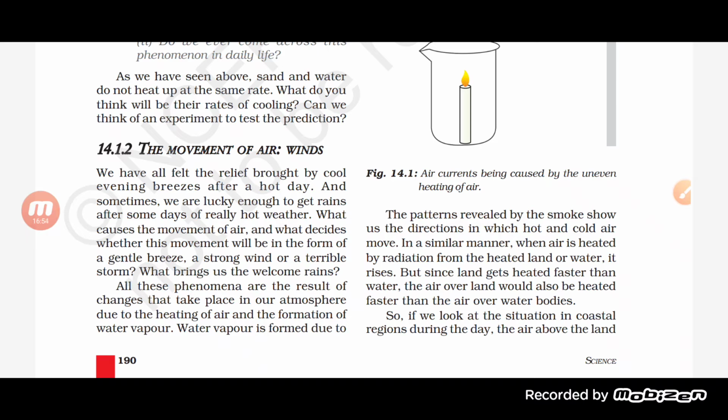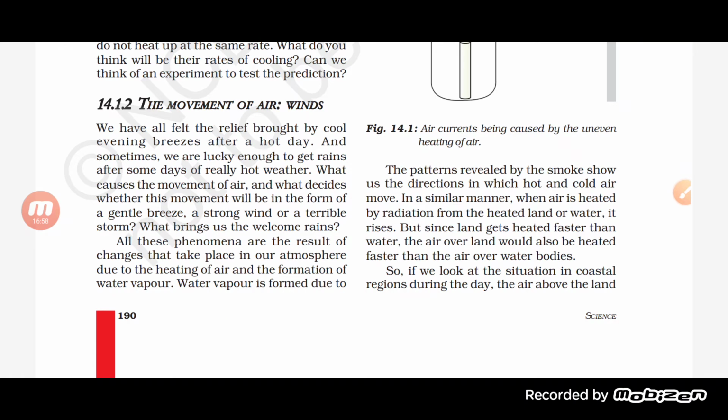See the pattern here, if we talk about land and air. When air is heated by radiation, it rises. But since land gets heated faster than water, the air over the land would be heated faster than the air over water bodies. What happens? Near the seashore, you will find that sea breeze and land breeze is a very common thing that we have already studied. Let me remind you what happened there.